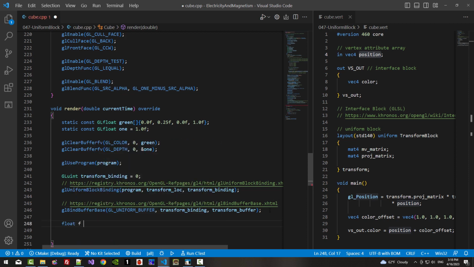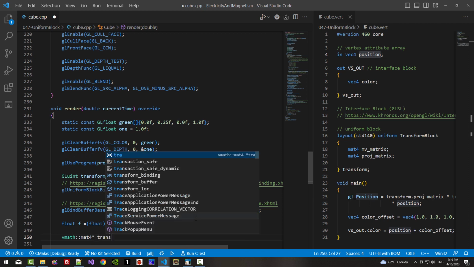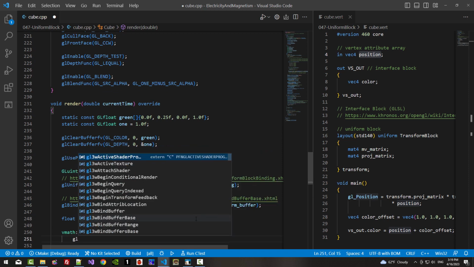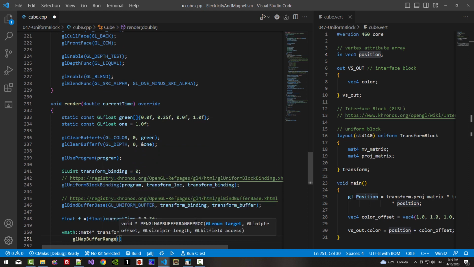float f = current time times 0.3f. vmath::mat4 pointer transforms, glMapBufferRange.